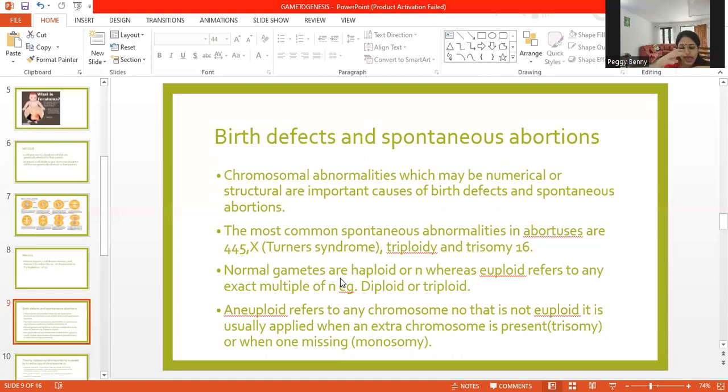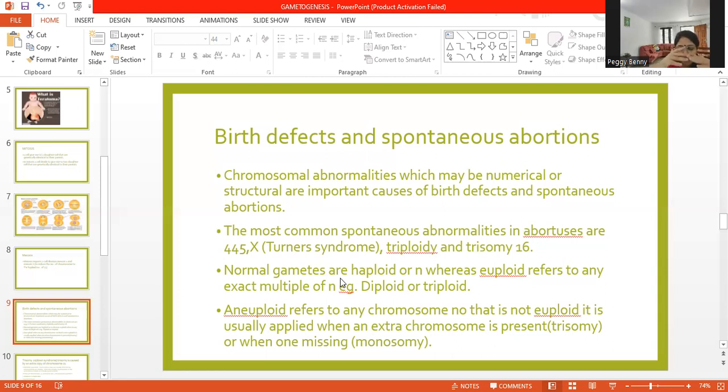Normal gametes are haploid, whereas euploid refers to any exact multiple of it. It could be diploid or triploid. Aneuploidy is something that we hear more often. What does that mean? It refers to any chromosome number that is not euploid.